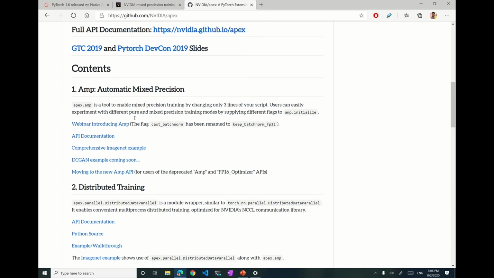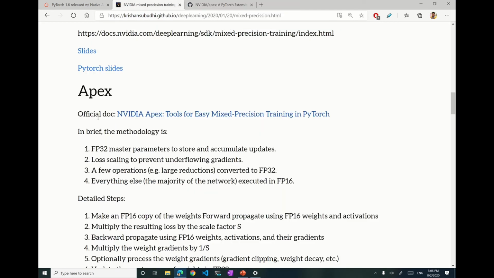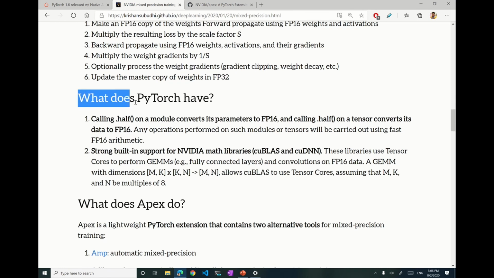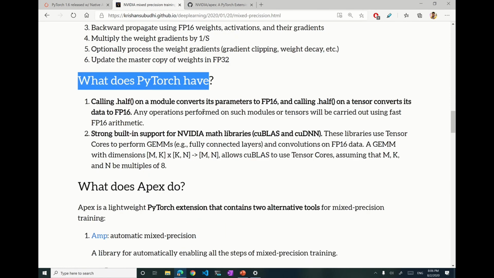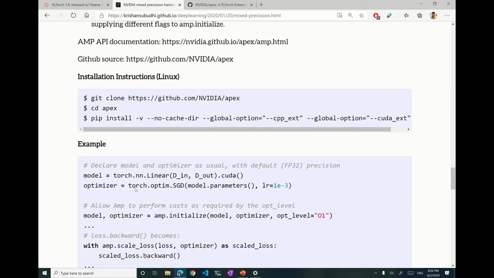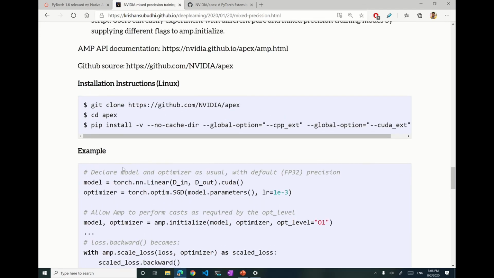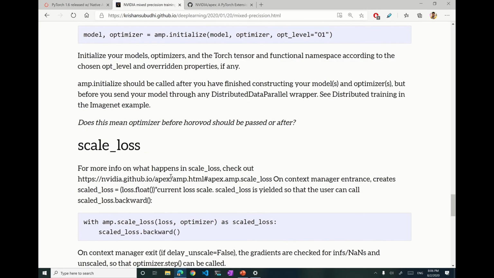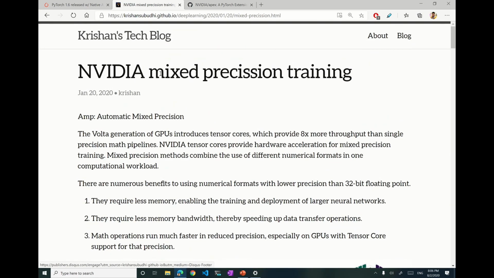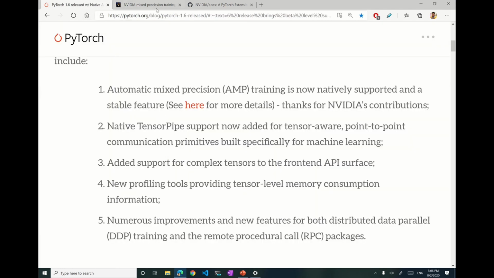new features to Apex. In my blog, I have explained what Apex is, how to use Apex, how it works with PyTorch, and what the different modules inside Apex are. I have also given some instructions and examples on how to use Apex there. So please go through this blog if you are interested in mixed precision training and Apex. But now with 1.6, we don't need to install and use Apex, because this feature is directly present in PyTorch